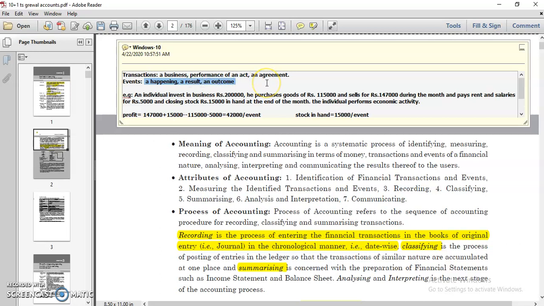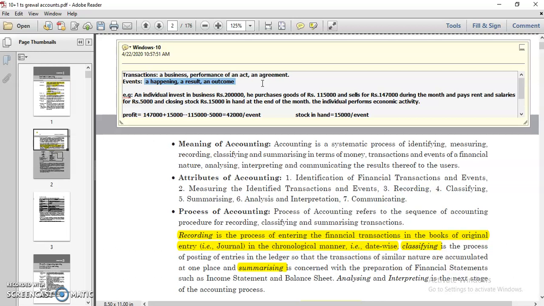Let's say you have started a business and you invest a specific amount into the business. After completing 1 year of business, you check your profit and loss account. Whatever you earned becomes a result, an outcome. So your outcome, your result, your happening becomes an event. But in accounts, we consider only those transactions and events which relate to money terms, meaning only monetary events and monetary transactions are considered in the books of accounts.